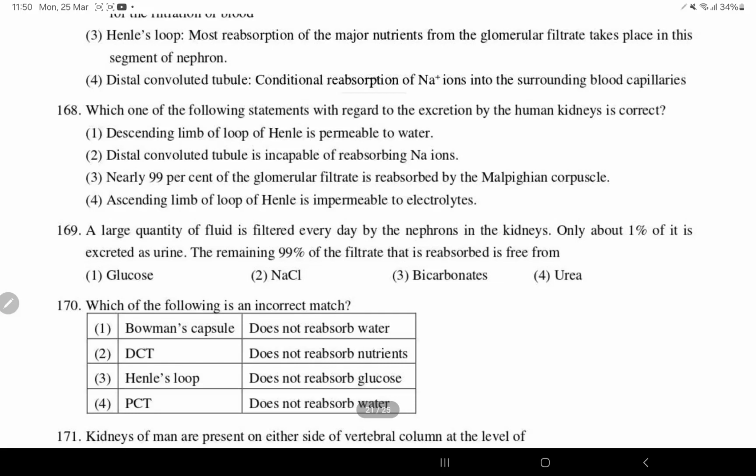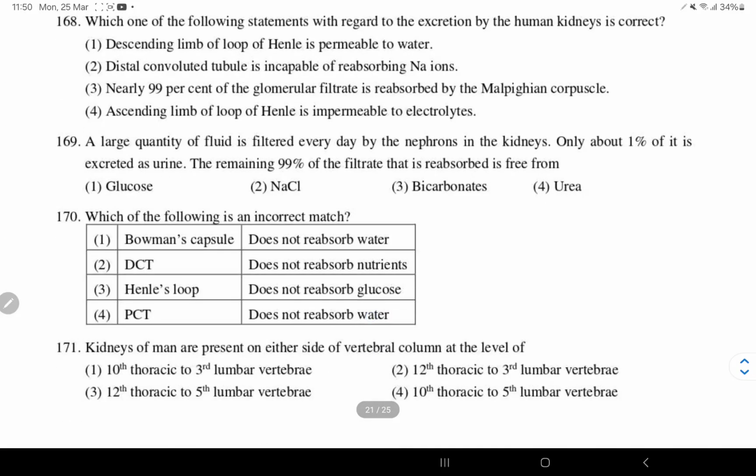Descending limb of loop of Henle is permeable to water. Ascending limb of loop of Henle is permeable to electrolytes. A large quantity of fluid is filtered every day by nephrons in the kidney. Only 1% of it is excreted as urine. The remaining 99% is reabsorbed, that is free from urea. Urea will be reabsorbed only at the collecting ducts.